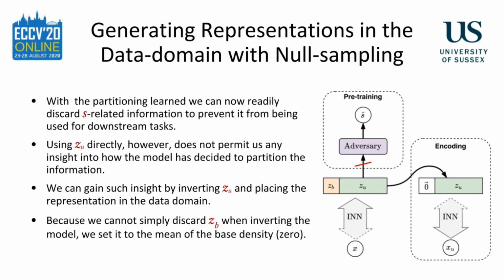As with the VAE, we refer to the process of firstly encoding the input, secondly zeroing out ZB, and thirdly inverting the model to obtain XU, or S-invariant representation in the data domain, as null-sampling. Between the CVAE and CFlow models, the null-sampling operation remains consistent. The difference is in how the decoding is realized.